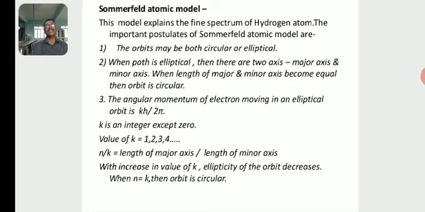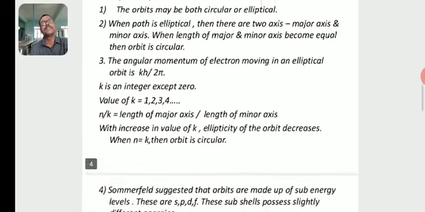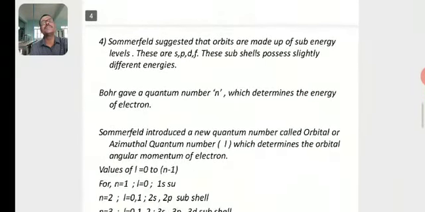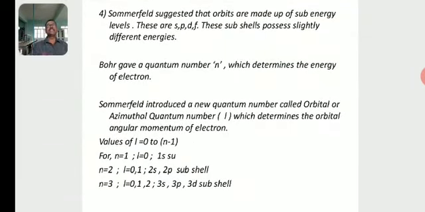These are the postulates made by Sommerfeld in his model. Fourth, Sommerfeld suggested that orbits are made up of sub-energy levels: s, p, d, f.